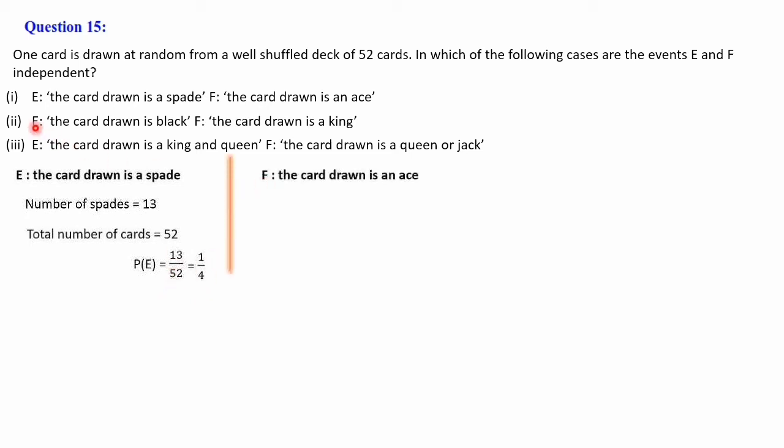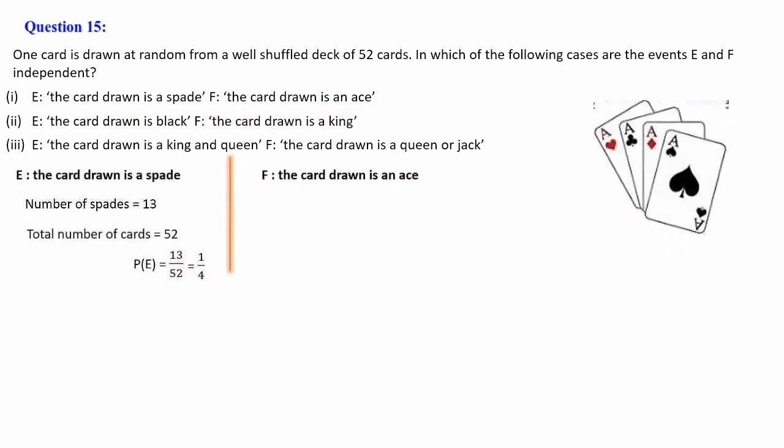Next one, F, the card drawn is an ace. So when you look at the deck of cards, there are 4 aces. So the number of aces is 4. These are the 4 aces, that is hearts, clubs, diamond and spade. Then the total number of cards in a deck of cards is 52. Then the required probability, that is P of F, is 4 divided by 52. We can cancel it as 1 by 13.